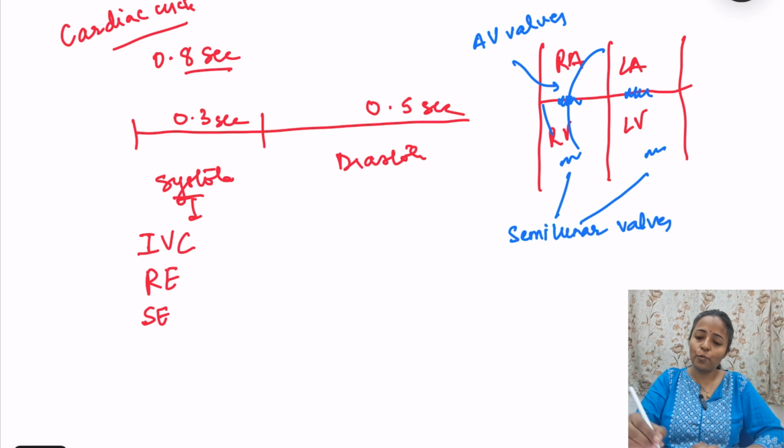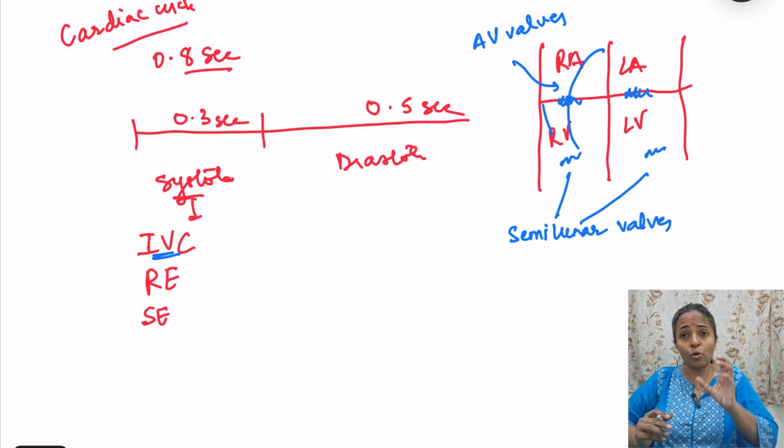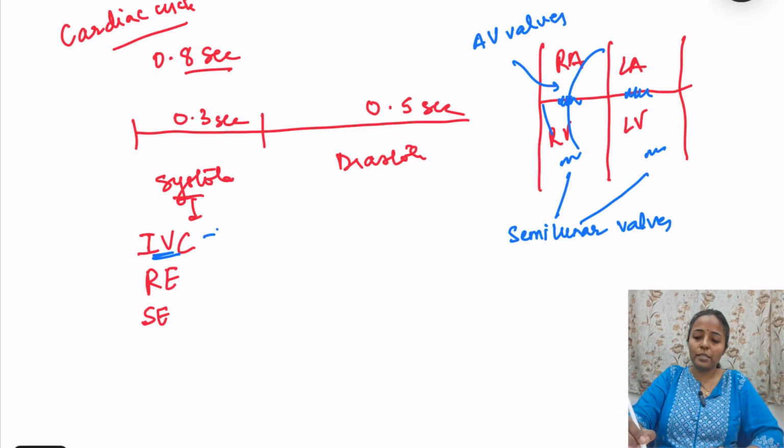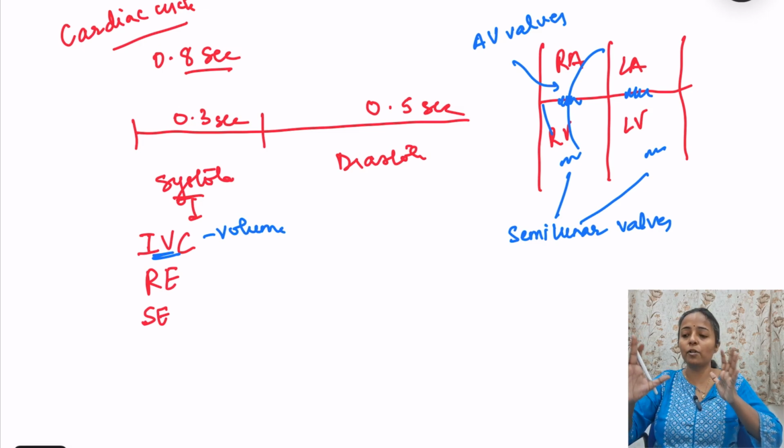Now when this isovolumetric contraction is occurring, look at the name: isovolume means the volume is the same, not changing. So blood is not moving anywhere. And when this is happening, all the valves, AV valves and semilunar valves, are closed.